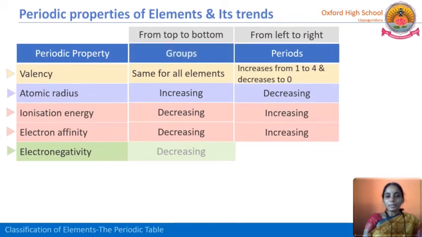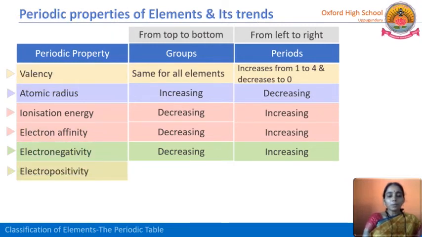Electronegativity in a group decreases because there is not that much nuclear force of attraction. But here in a period from left to right, due to less atomic radius or less atomic size, the nuclear force of attraction is more. So the tendency to attract electrons is also more.